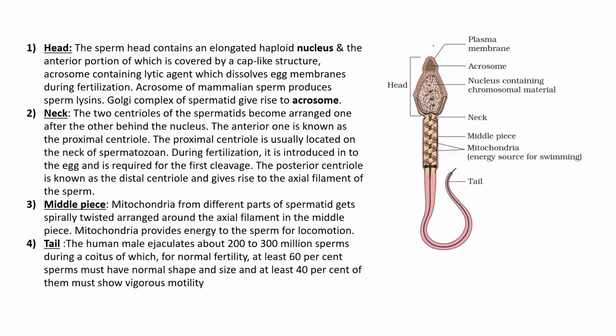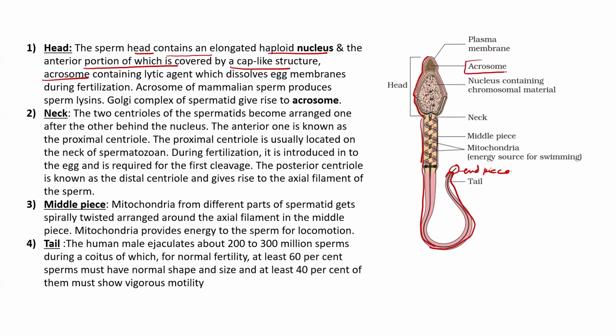Clear? Now check the diagram. Let me show you. This is the plasma membrane. The entire sperm is surrounded by plasma membrane. You please focus on this diagram. You will find it's present. And the plasma membrane is not present here. This is the end piece, which I was trying to tell. This is the end piece. So the head contains a haploid nucleus, and the anterior portion of it is covered by a cap-like structure called acrosome.